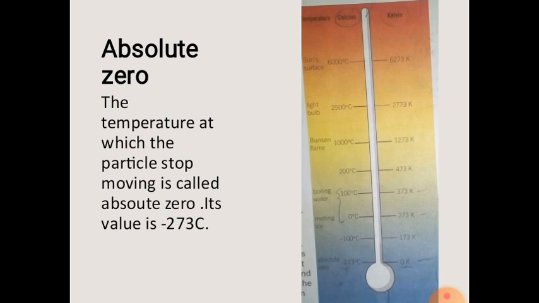Okay, I explain what is absolute zero. Absolute zero is that temperature at which the particles in matter stop moving and at which the material has no heat energy, and its value is minus 273, as you can see in the figure.